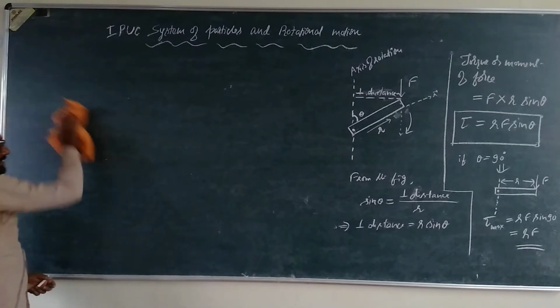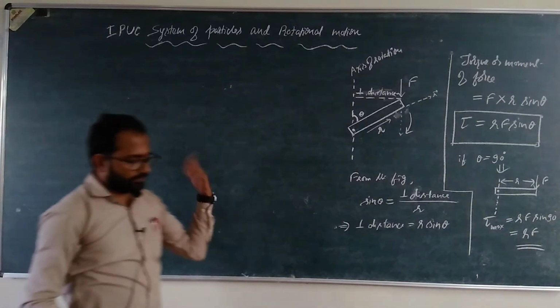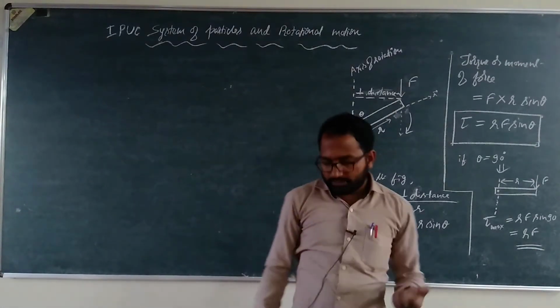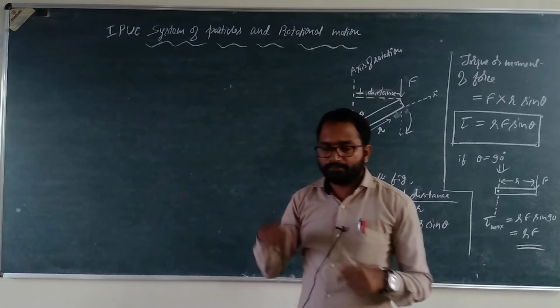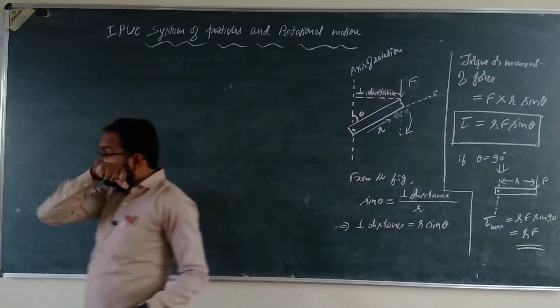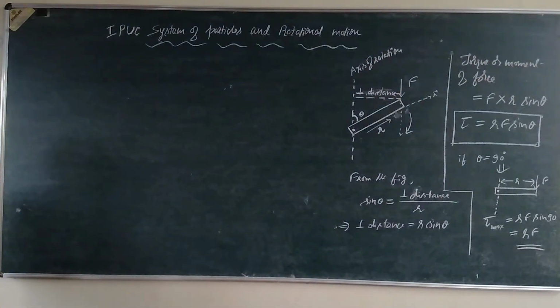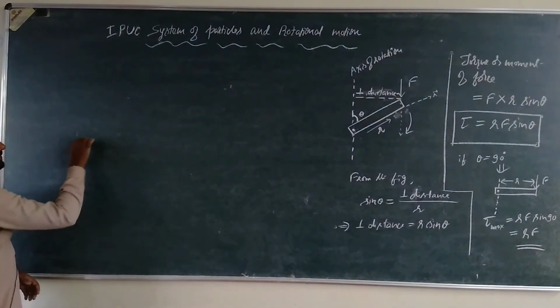See, it is easy to move the door at the edge, right? I'm talking about torque now. It is easy to move the door at the edge because of the moment arm, or simply moment, the perpendicular distance from the axis of rotation. Say this is the door.